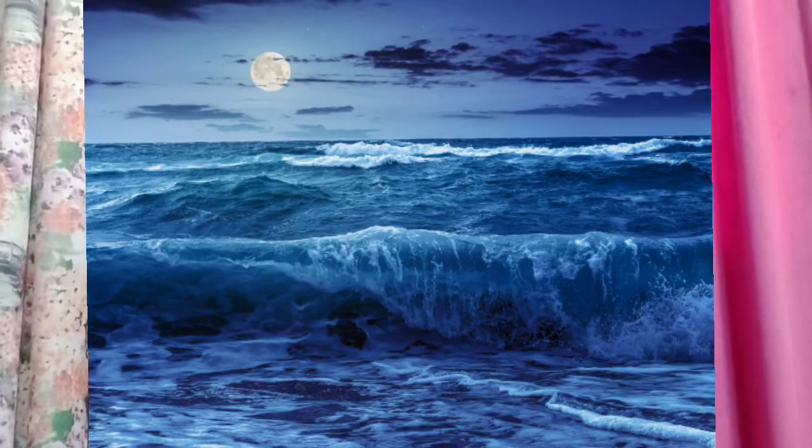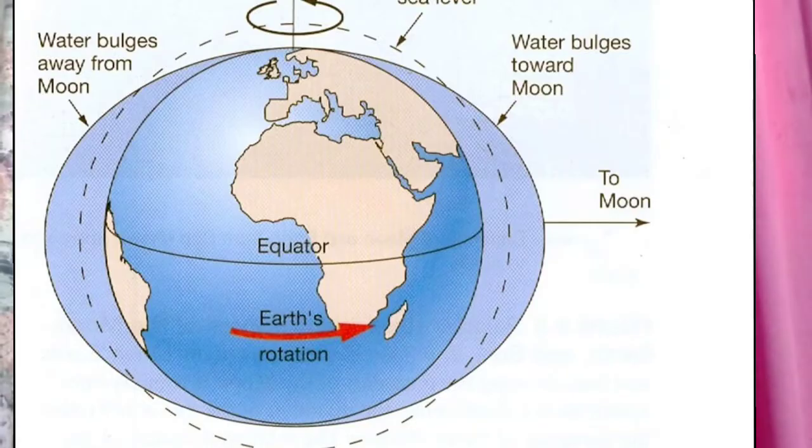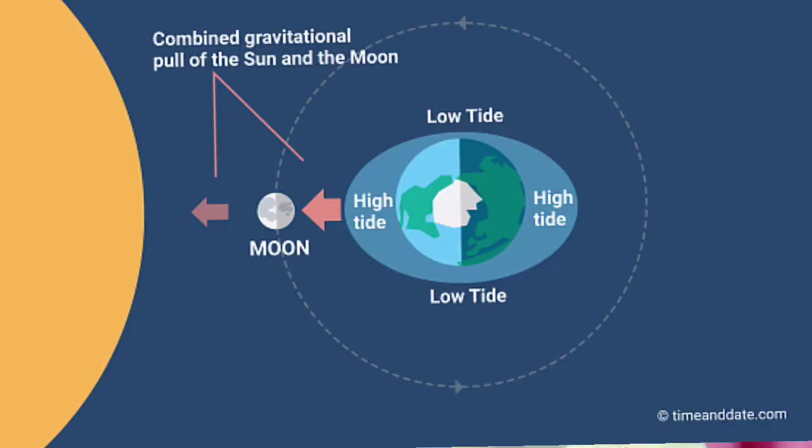Moon's force is more effective on the earth because the moon is close to the earth. Tides occur due to the relative position of the moon, the sun and the earth. A place on the earth located at the opposite point of a place experiencing a high tide or a low tide will also experience a high or a low tide respectively at the same time.